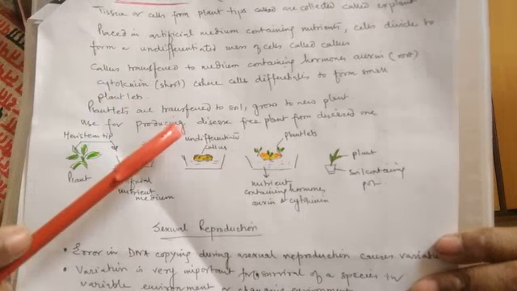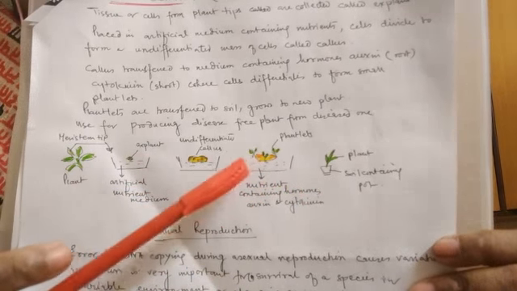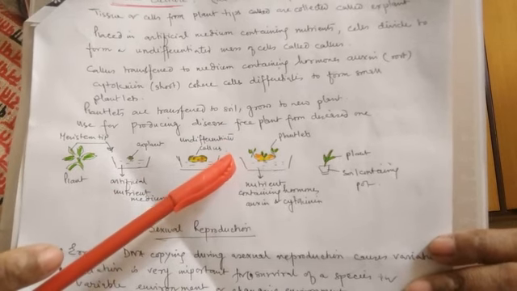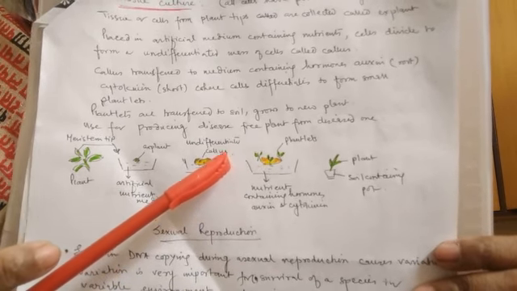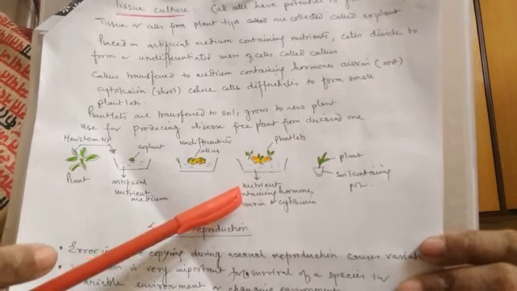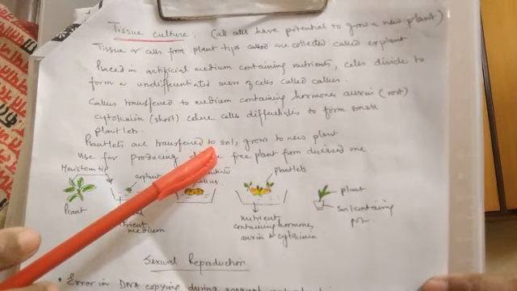So if you take the tips and grow like this, the plant which will form will be free of diseases. Especially to grow disease-free plants from diseased ornamental plants, this is a very unique technique. Clear? So tissue culture is very unique.